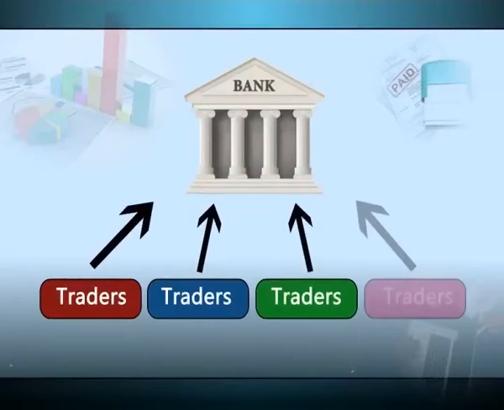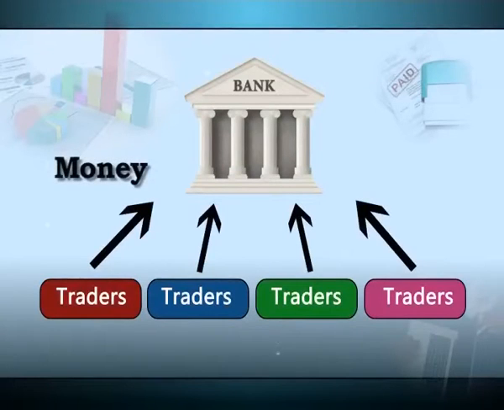What really happens in the market is that there are different traders doing the same kind of business, and they all are in need of money. So they approach a bank to take some finance. The bank says, fine, we are ready to give you the money, but we want some security. That's right. So what happens over here?